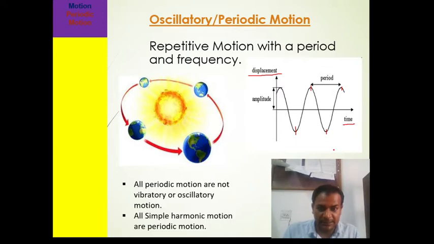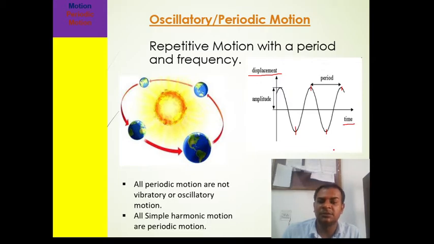So a periodic motion is what? Periodic motion just repeats its position after some certain time. But rotational motion also comes in that. If we say rotational motion, this is also periodic motion, it repeats its position. So every periodic motion is not vibrational motion.